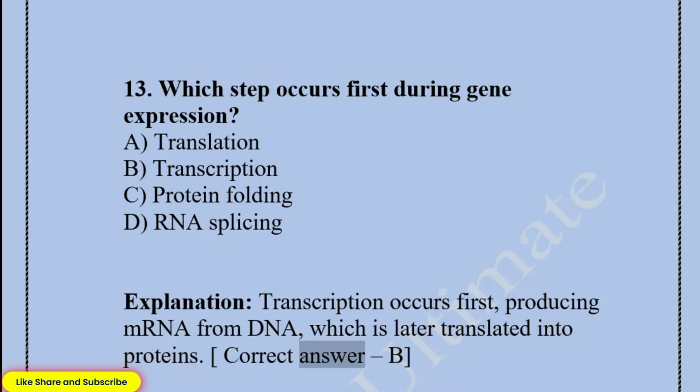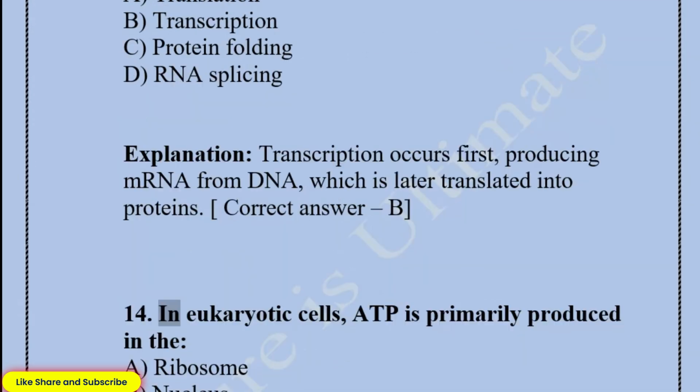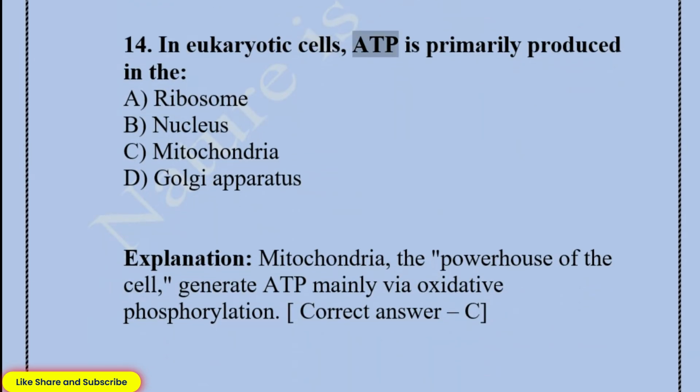Correct answer, B. 14. In eukaryotic cells, ATP is primarily produced in the A. Ribosome. B. Nucleus. C. Mitochondria. D. Golgi apparatus. Explanation: mitochondria, the powerhouse of the cell, generate ATP mainly via oxidative phosphorylation.